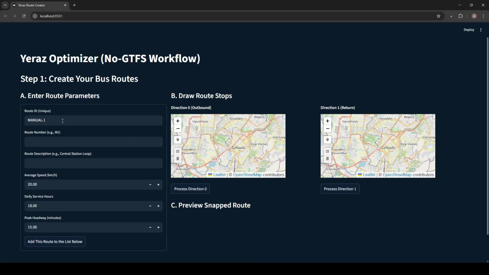Assume we want to input a fictional bus route number 19. We should specify route ID, route number, route description, say termini, or central station loop. Okay, let's say center loop. We should specify its average speed. It will be maybe 15 kilometers per hour. We should specify its daily service hours. Let's say the route operates 15 hours per day. And we should specify the peak minimum headway we want the route to have. Let's say 12 minutes. These are the input parameters, you see, nothing more.